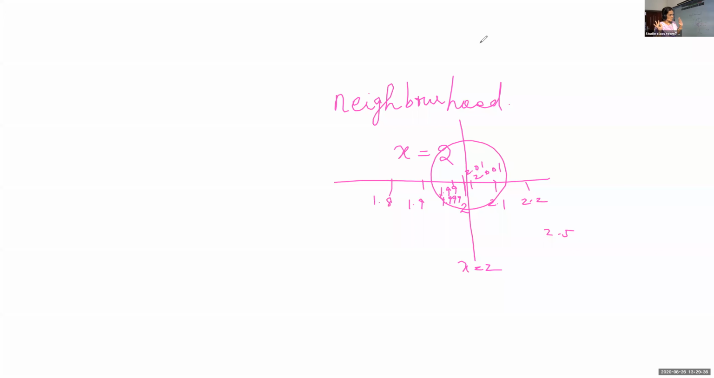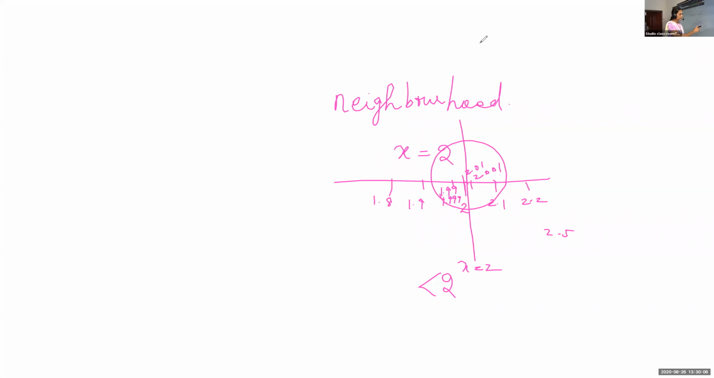Is it clear? Up to this, is it okay? What is meant by neighborhood means we are taking the numbers which are very close, very near to that value. If you take the neighborhood, we will get some values on the left hand side and on the right hand side. If you take any numbers to the left hand side, it will always be less than 2, isn't it? Is it okay?